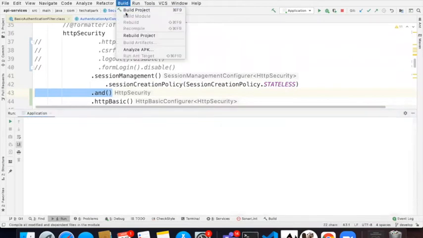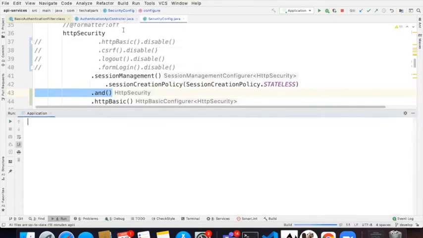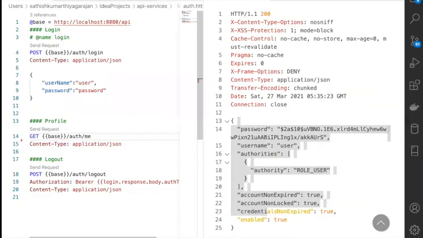So one way that you can do it is you need to build your project again. Only when you build your project again, IDEA will reload your Spring Boot. Otherwise, dev tools behavior will break. So we'll just consider that as we go along. So now it is starting this again. Let us see. I'm sending the request.